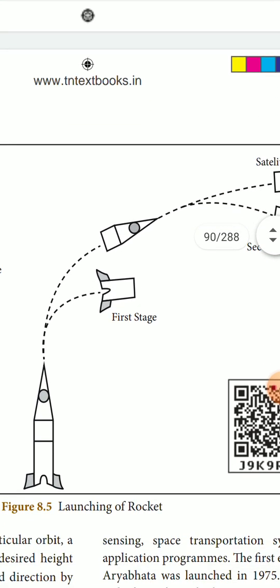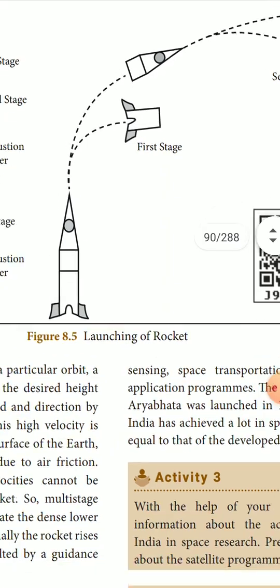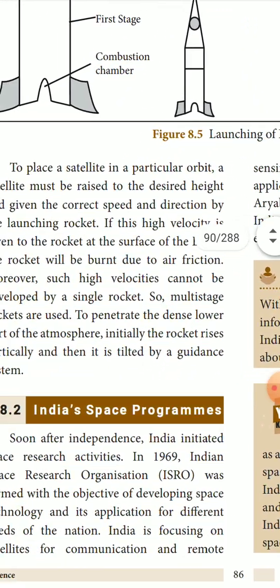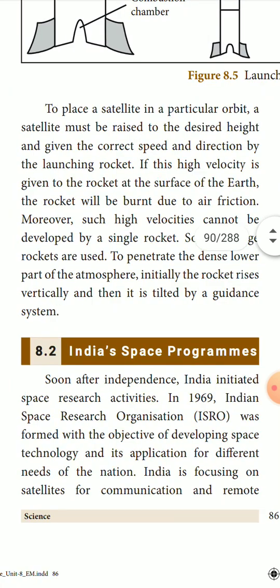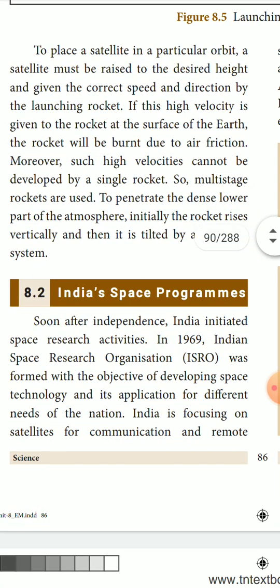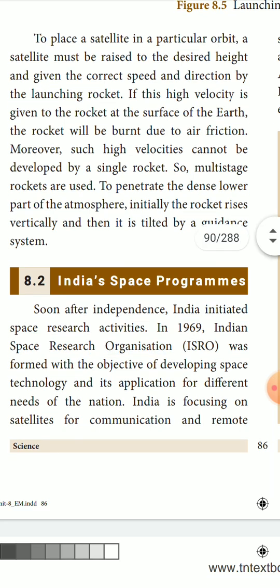Now, as we said in propellants, because of the gas released, it produces a pressure and gives the force to launch the rocket against the gravitational force. To place a satellite in a particular orbit, the satellite must be raised to the desired height. The height at which it has to be fixed in the orbit has to be finalized beforehand, and the correct speed and direction are given by the launching rocket.